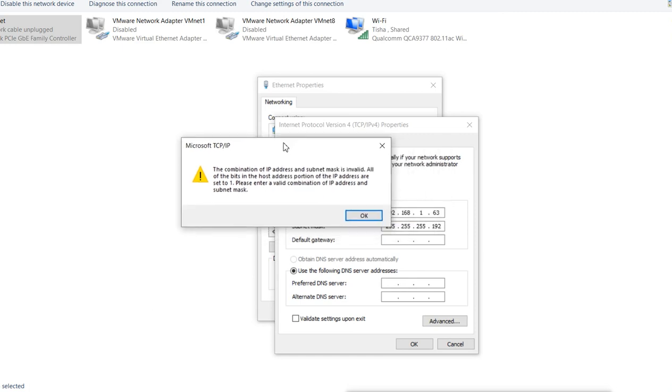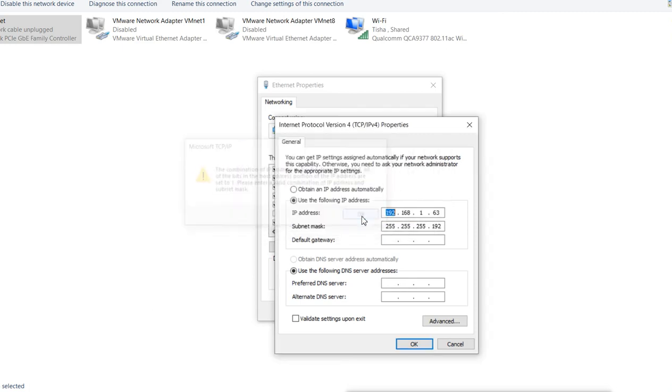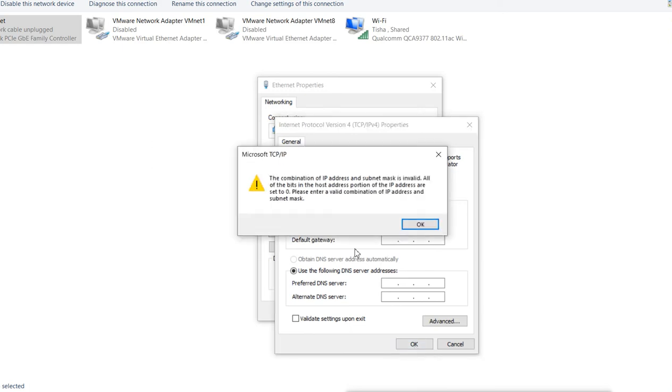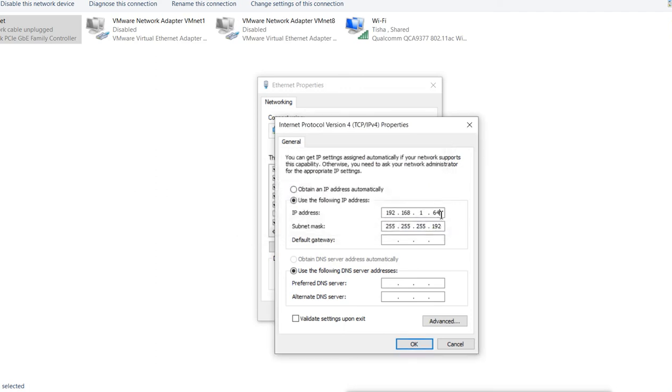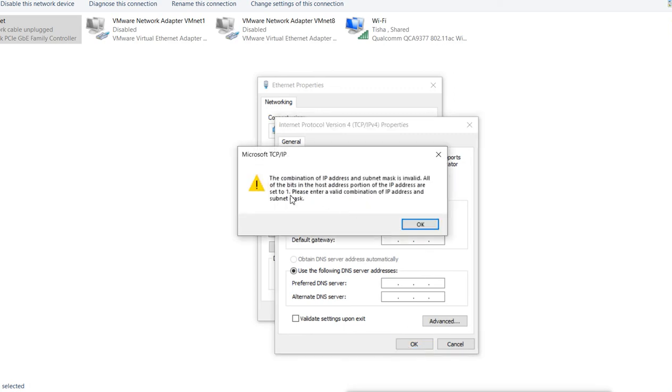It means the host portion is set to 1. That means it is the broadcast address. Same as for 64, it is also what? Our network address of the second block. So when I try to use this, it says no, you can't use this because its host portion is set to 0. That means it is the network address and we can't use this. Then when you try to use 127, again it says that it is the broadcast address and you can't use it.